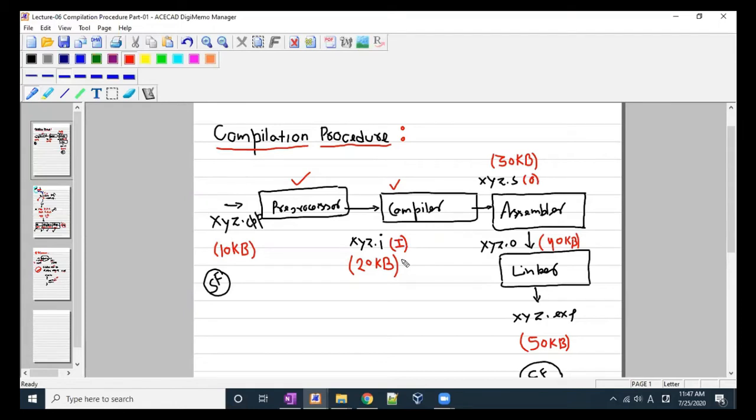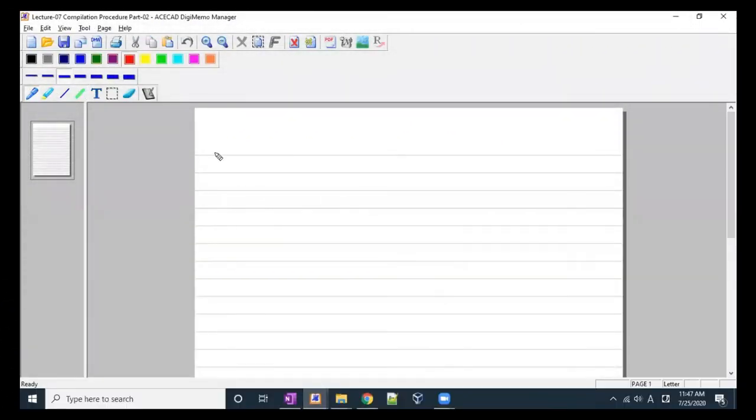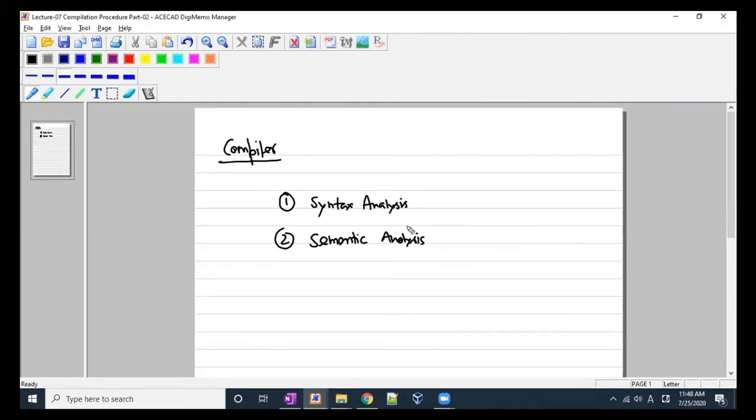Okay, so let's focus on the compiler. In the compiler, what is the main function? Let's talk about that. We focus on two things in the compiler. The very first thing is syntax analysis, and the second thing is semantic analysis. What are these? Syntax and semantic analysis.